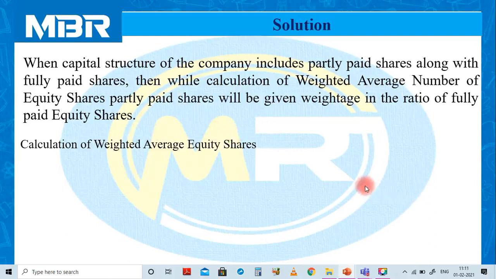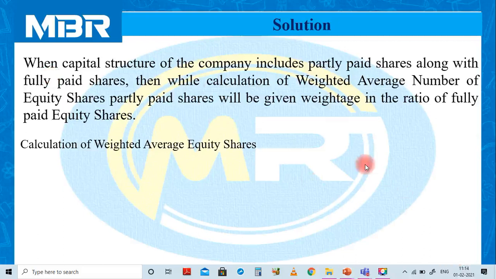In the given question, partly paid shares are included in the capital structure of the company. So, it is necessary for all of you to understand the interpretation of these guidelines. For the calculation of weighted average number of partly paid shares, we need to convert these partly paid shares into fully paid numbers.